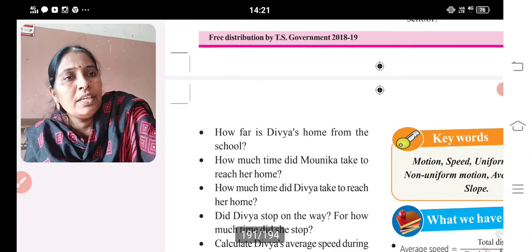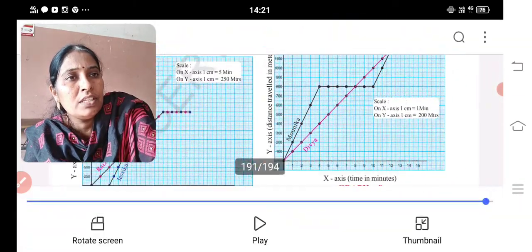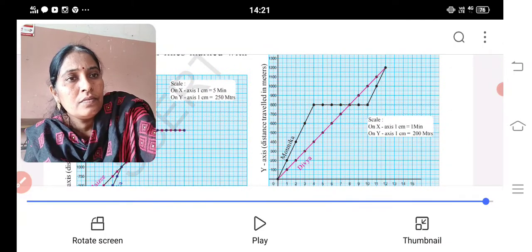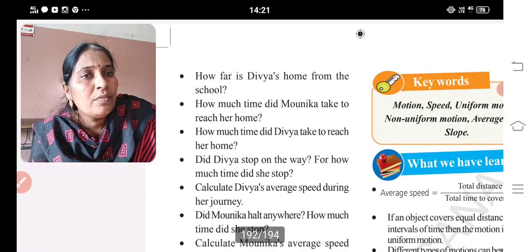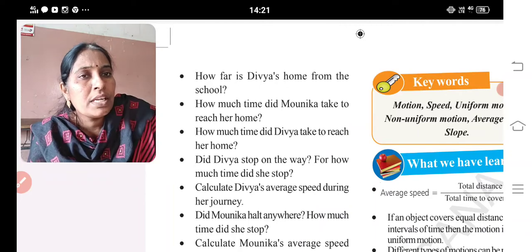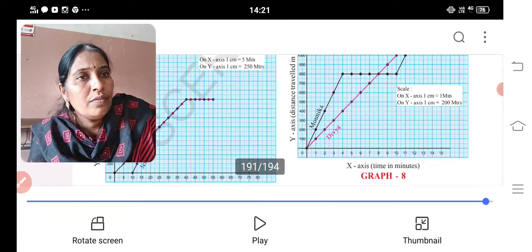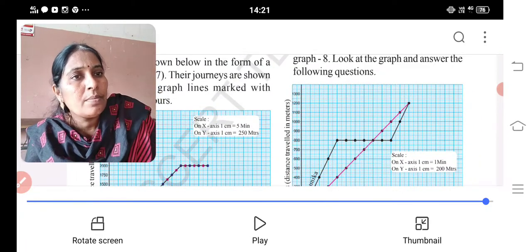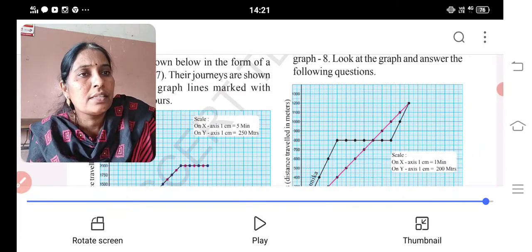How much time did Monica take to reach her home? Now you see the x-axis, how much time, that is equal to this. She took 12 minutes to reach home. How much time did Divya take to reach her home? Did Divya stop on the way, and for how much time did she stop? Divya did not stop. Continuously she is going. But Monica, she took rest for a few minutes.